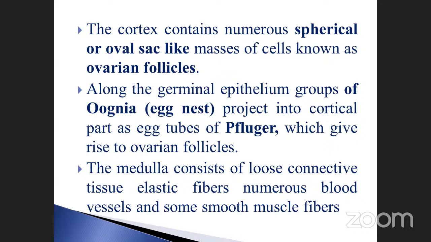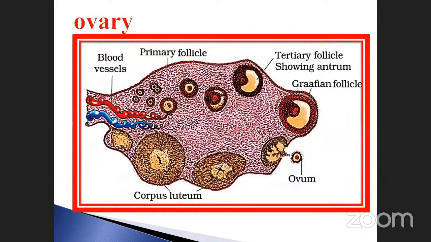The ovarian follicles are very, very important for the reproduction process. Ovarian follicles arise from the tube-like structures, the egg tubes of Pflüger glands. Go to the next one. See here, this is the structure. Here the blood vessel is the primary follicle. The primary follicle converts into the secondary follicle, then the tertiary follicle, and finally the Graafian follicle.